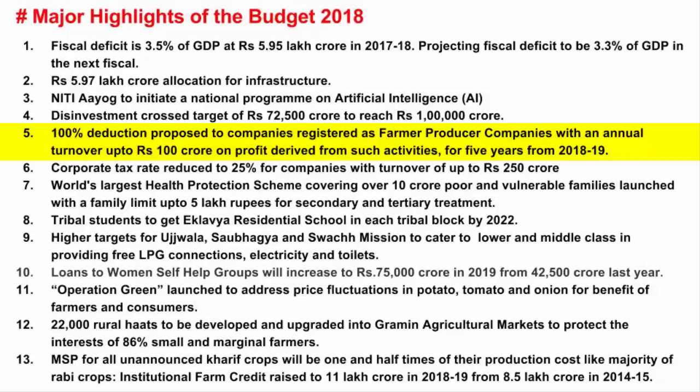Now let me take it to another level. Let's say due to some pressure, the government is not able to impose heavy tax on the citizens because the citizens don't like it. They will not vote for the government next time. Now what do you think the government will do? Now the government has two problems. They're giving 100% tax deduction to the companies, and they also cannot impose high tax on the citizens just to cover up the revenue. So the government will go for the third option, and the third option is borrowing.